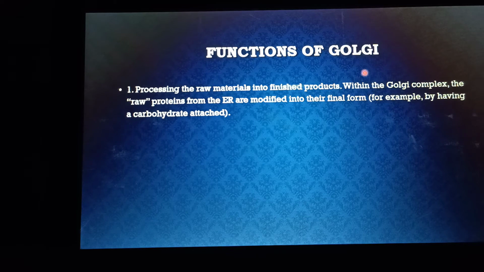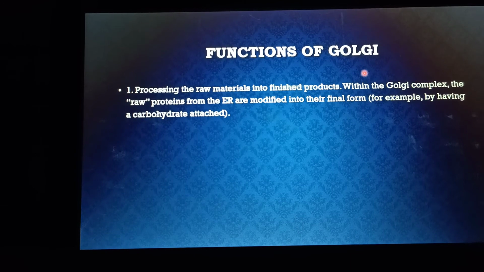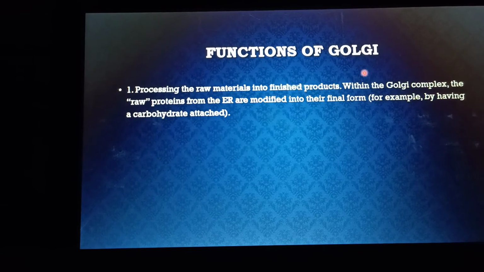They are not functional because their structure needs certain modification. All those modifications take place in the Golgi, and what are those modifications? These may be glycosylation, phosphorylation, or the three-dimensional conformation of the protein. And so all the processing of the raw material of the endoplasmic reticulum takes place inside the Golgi